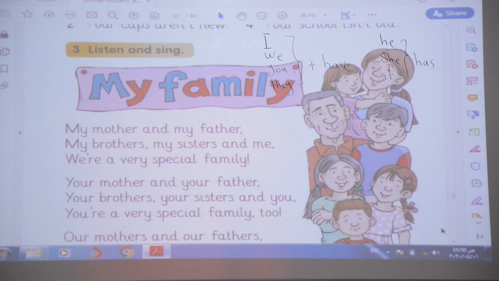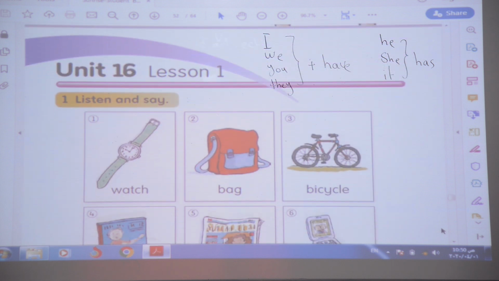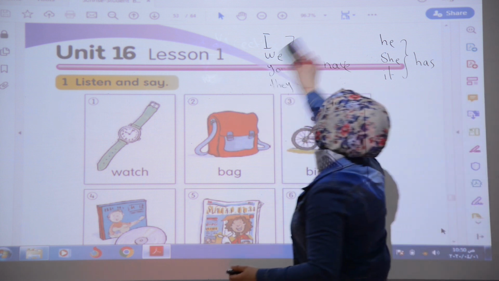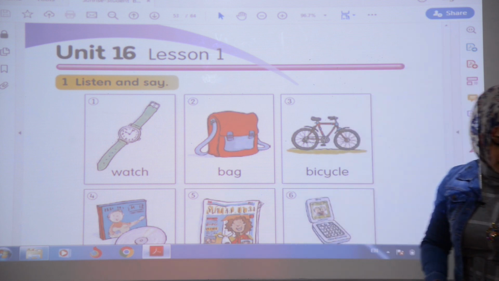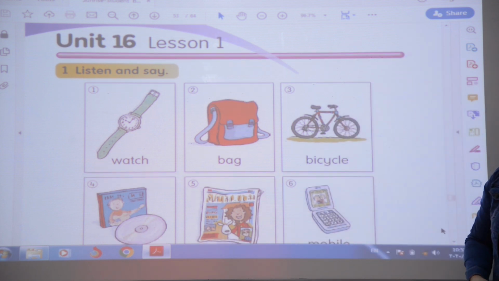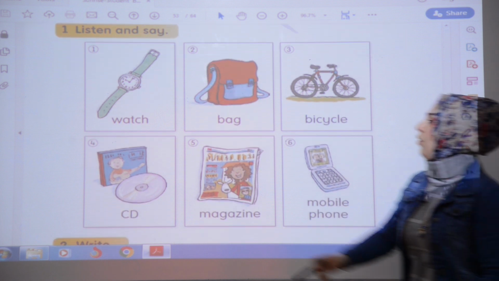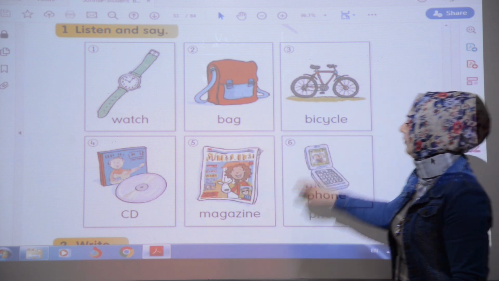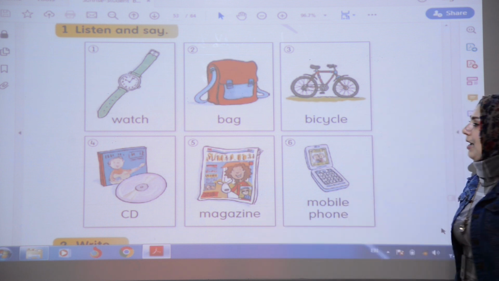And this is my family. Leave it and go to Unit 16. Unit 16 is about possessive adjective also. Okay? We have watch, bag, bicycle, CD player, magazine, mobile phone.